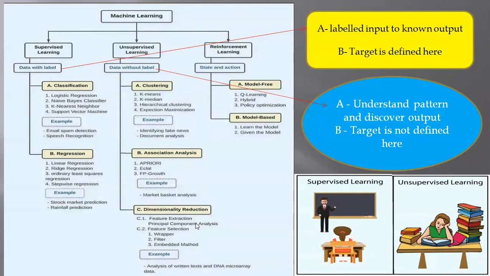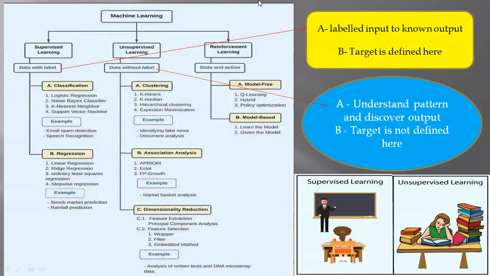Market basket analysis can be done by association analysis, like Apriori, Eclat, and FP-growth. Dimensionality reduction is done by PCA and LDA. These are two famous techniques here. What type of data can we analyze here? Analysis of written text and DNA microarray data.